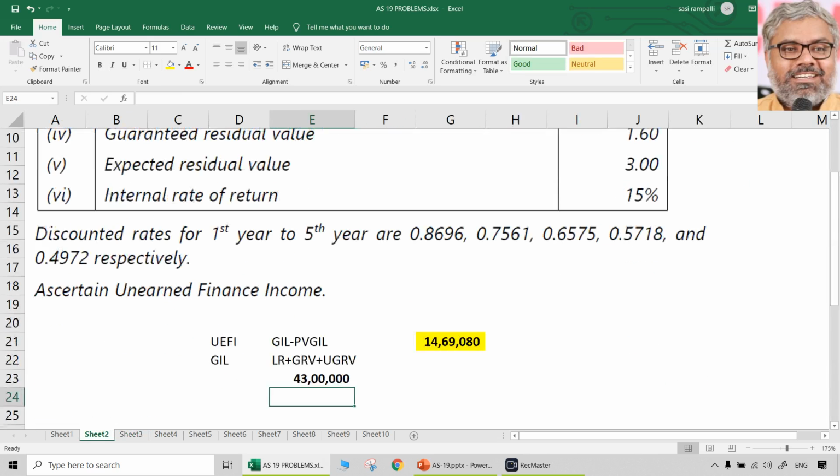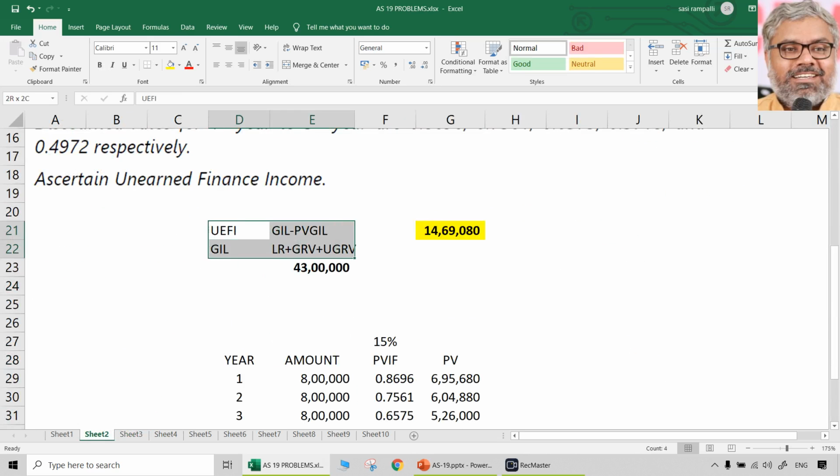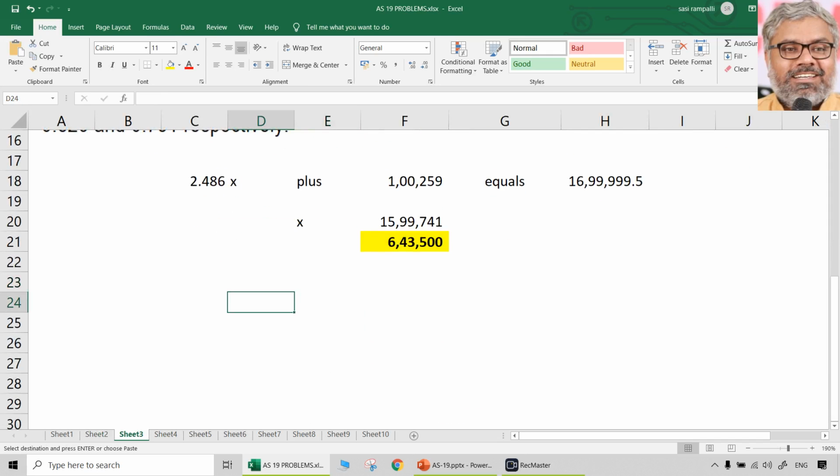See, whenever we need unearned finance income, always the formula are same. What is the formula that we have to apply for unearned finance income? That is gross investment in lease minus present value of gross investment in lease. What is gross investment in lease? That is lease rental plus guaranteed residual value plus unguaranteed residual value.